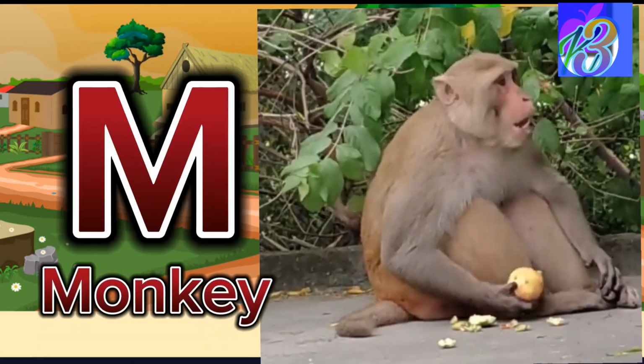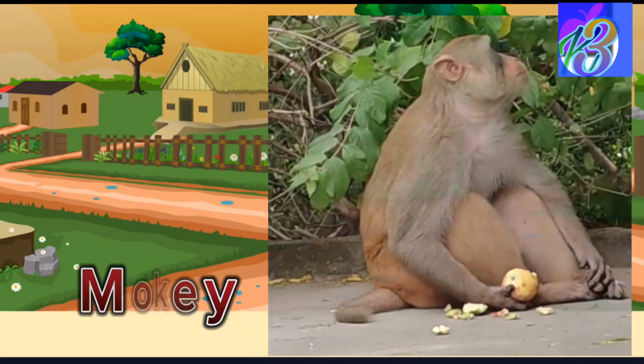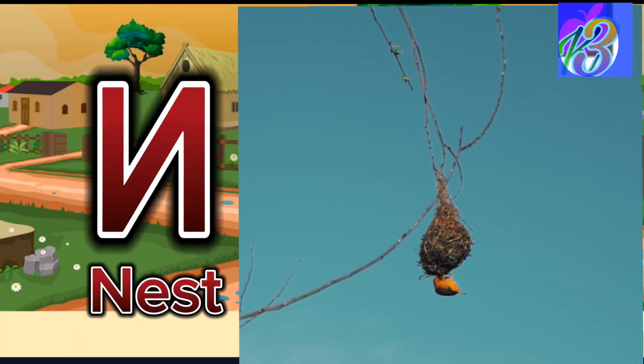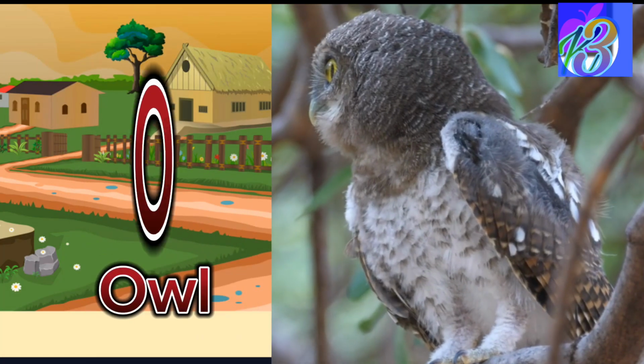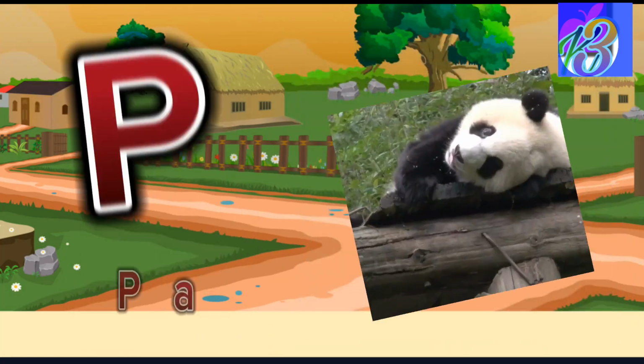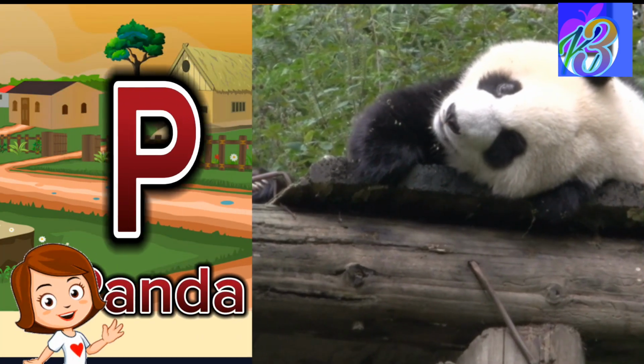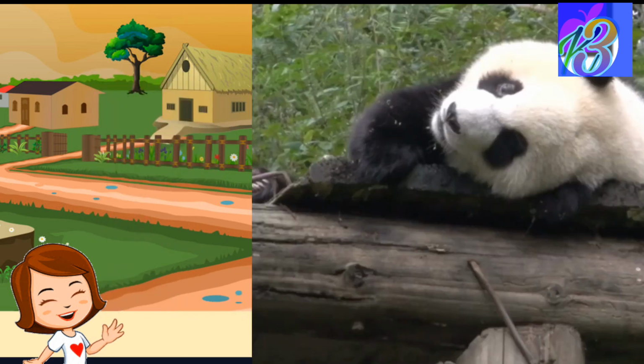M is for monkey, swinging in the trees. N is for nest, swaying in the breeze. O is for owl, wise in the night. P is for panda, black and white.